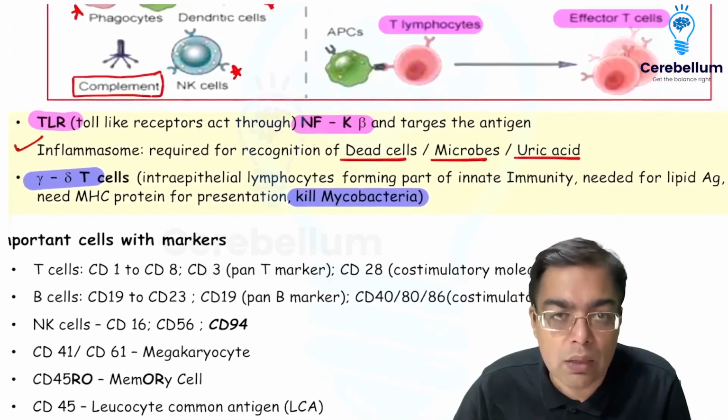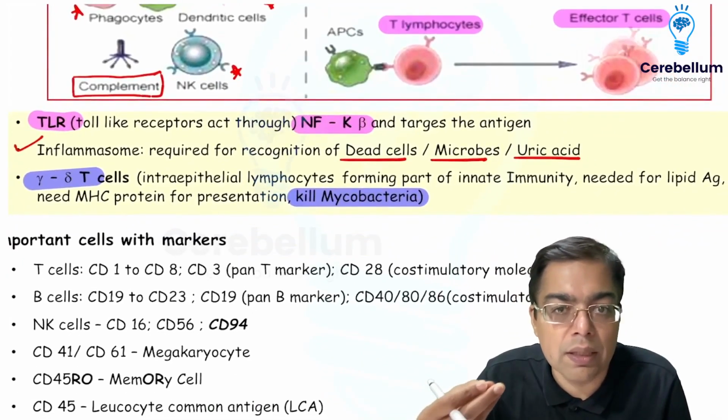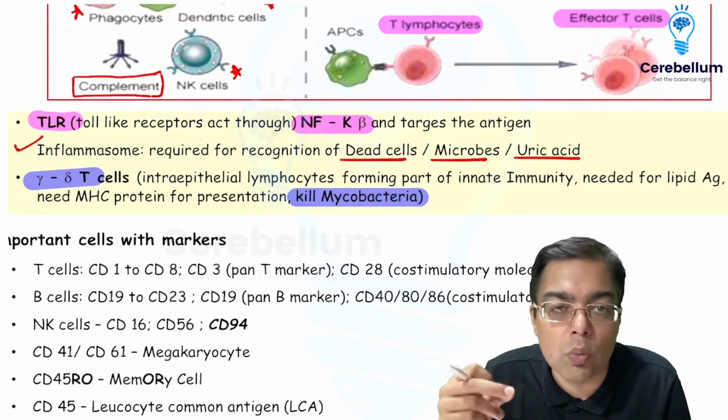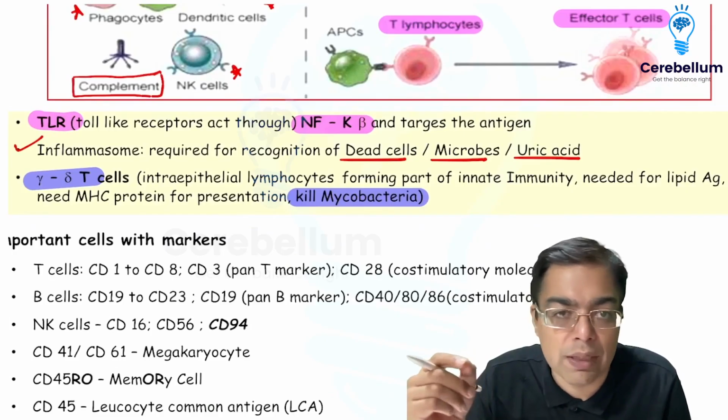Because they are, one, not a part of innate immunity. Second, they are going to be required for the presentation of lipid antigen. And fact number 3, they do not require MHC protein for the presentation of the antigen.